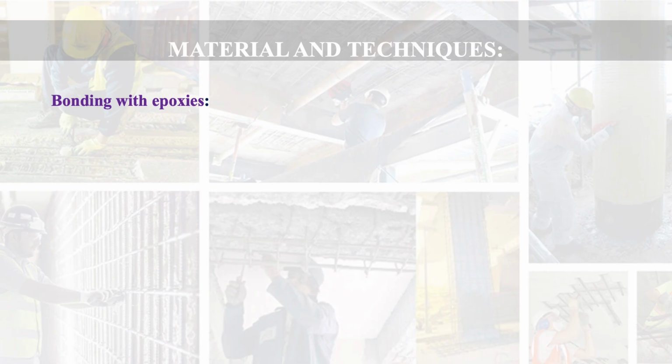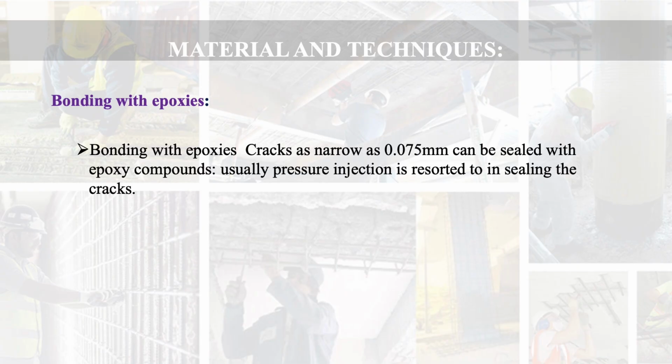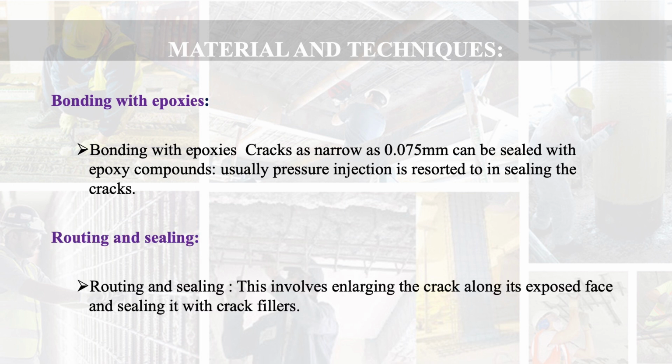Let us move to the materials and techniques used for repair of concrete. Here we see first bonding with epoxies. Cracks as narrow as 0.075 mm can be sealed with epoxy compound. Usually pressure injection is resorted to in sealing the cracks. Then routing and sealing. This involves enlarging the crack along its exposed face and then sealing it with crack fillers.